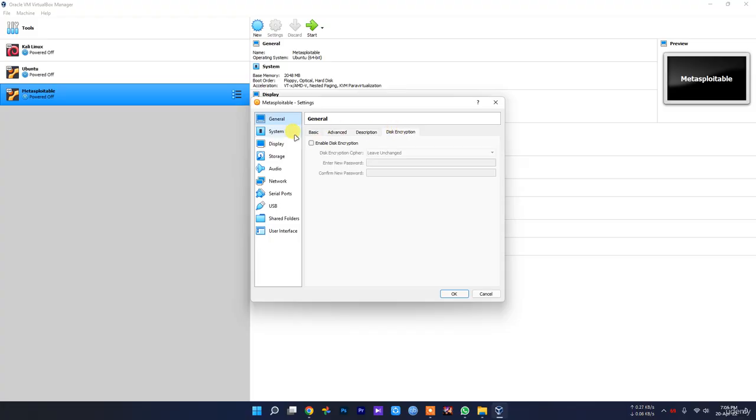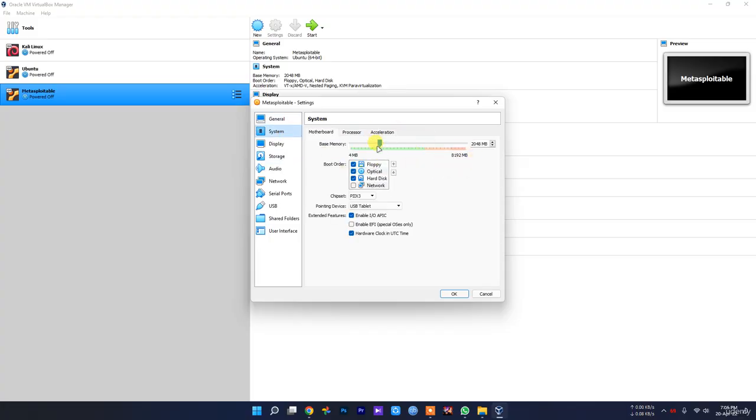So we don't need to change any of this, we need to change in here. You can also change and give more memory if you want, but we need to give it more CPU power. So make sure you give more processor. I am using 2, so give it at least 2 processors.